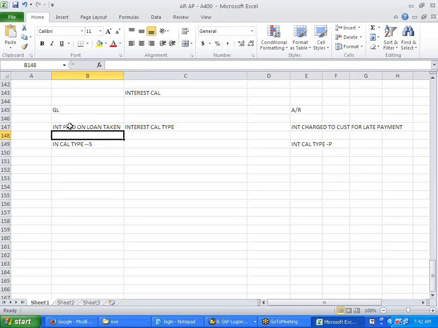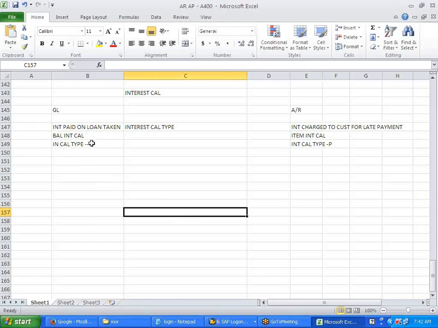When you are charging interest paid on loan taken, this is called a balance interest calculation. Don't get confused with the word. It is nothing but you are paying interest for that. This is called an item interest calculation. They are referred to this way. These are by default. To this calculation type, this is like a variant.